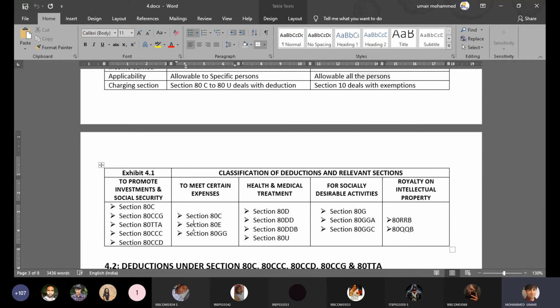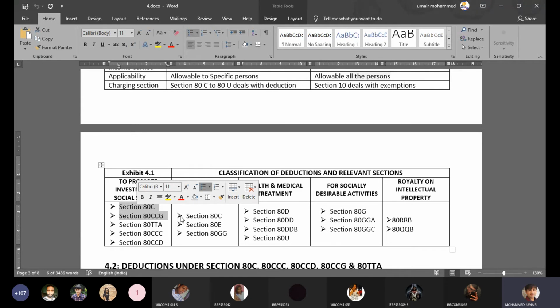80E, 80EE, 80G, 80U. For socially desirable activities, these are the sections. And sections pertaining to royalty on intellectual property, you have only two, 80RRB and 80QQB. Now let's go through each of these categories. It might not be possible for us to complete just 80C in today's class because 80C is a very comprehensive section which has many things in it. So probably we will try to cover 80C and wind up today's class and perhaps discuss more in the coming classes.